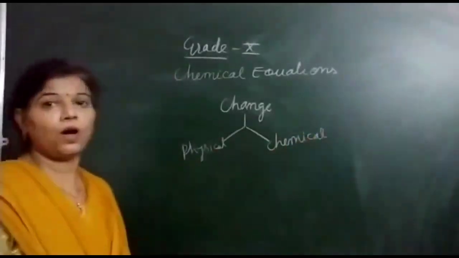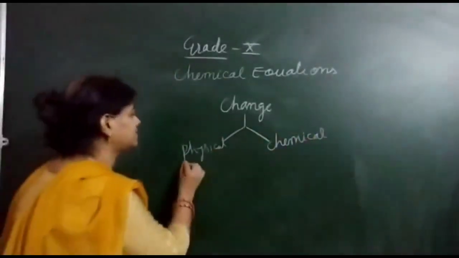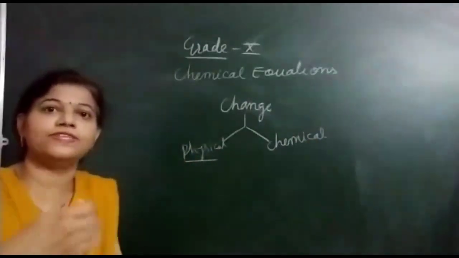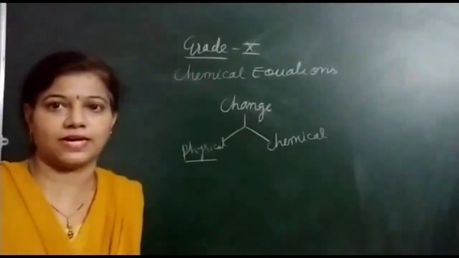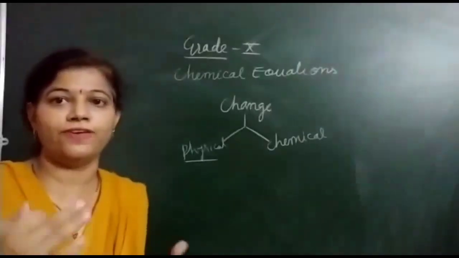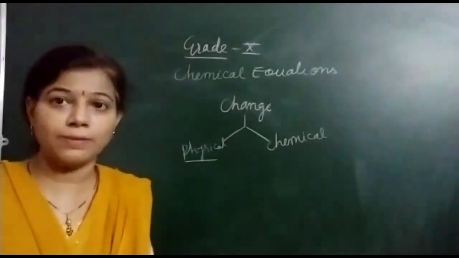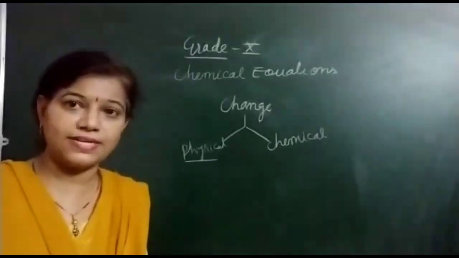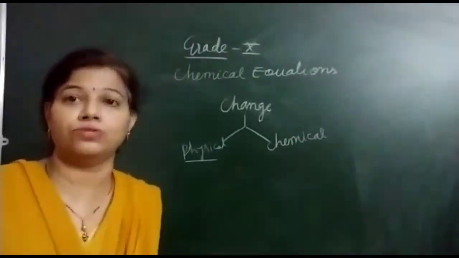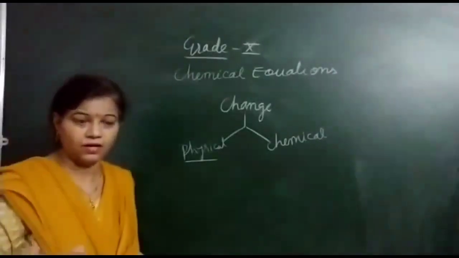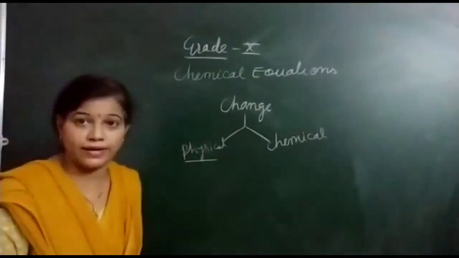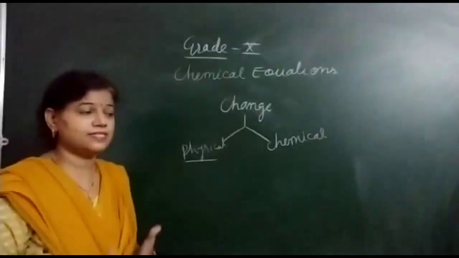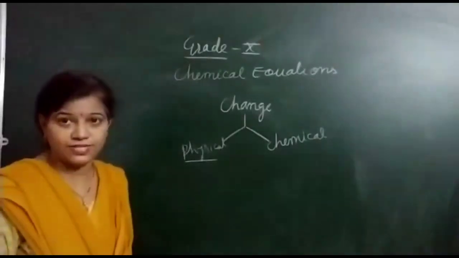Whenever I am talking about the physical change, what is the meaning of the word physical? It comes from the word physics. And you know the meaning of the word physics? Physics refers to the outer body. So physics is the outer structure.